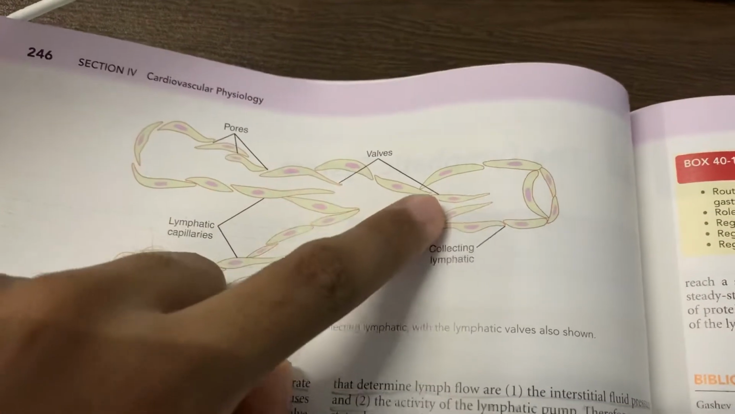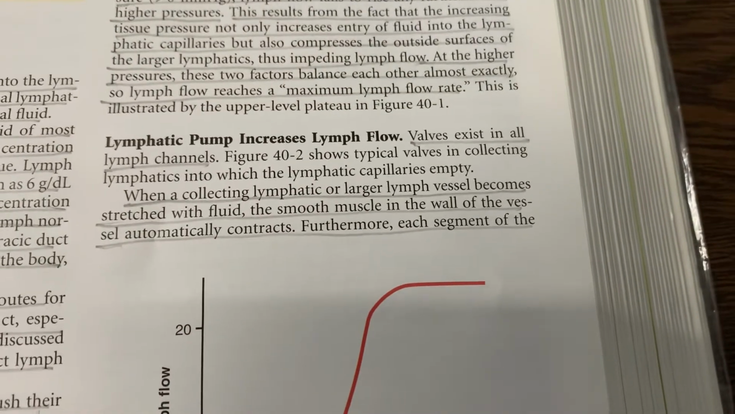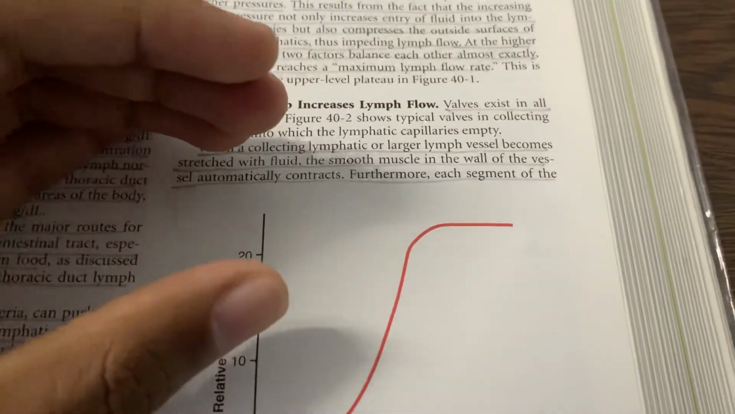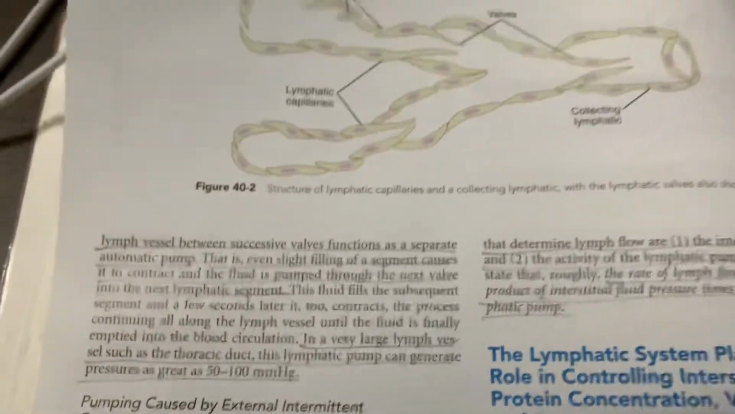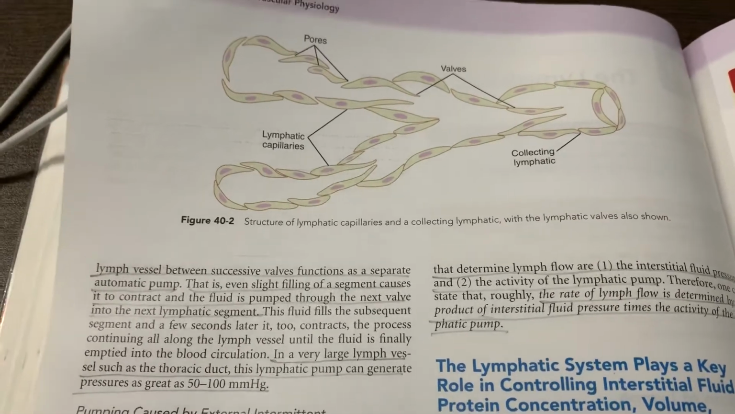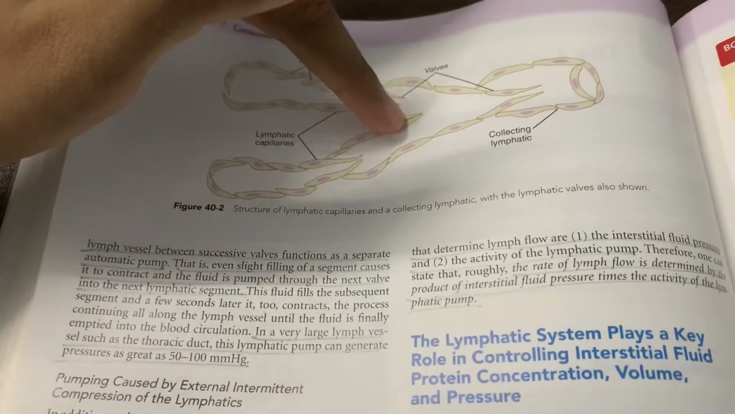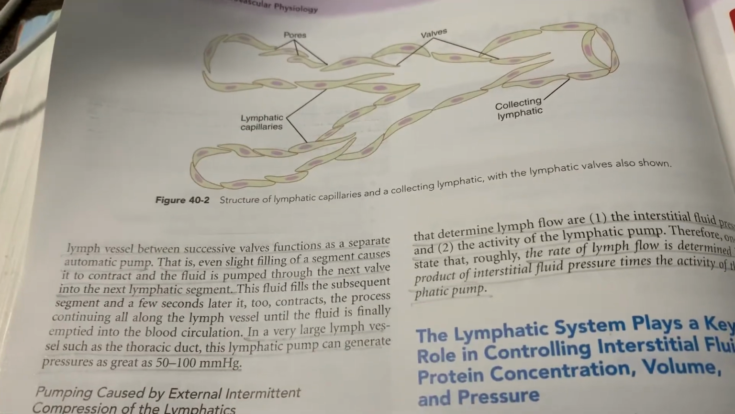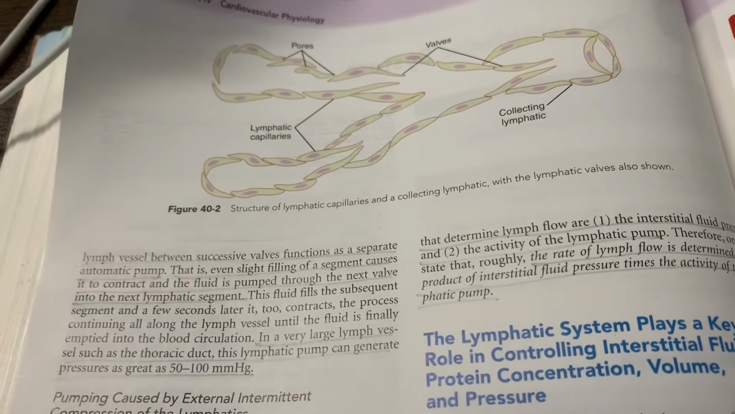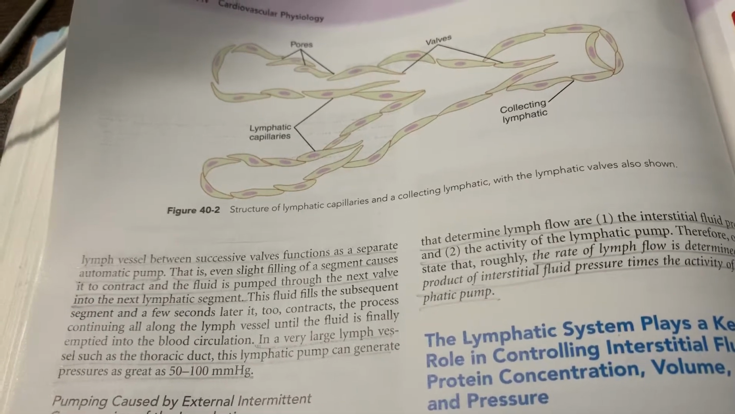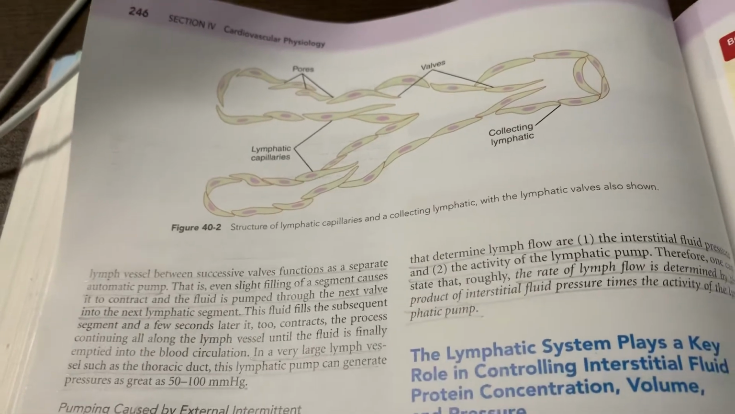Lymphatic pump increases the lymph flow. Valves exist in all lymph channels, as you can see here. So when a collecting lymphatic or larger lymph vessel becomes stretched with fluid, the smooth muscle in the wall of the vessel automatically contracts. Furthermore, each segment of the lymph vessel between successive valves functions as a separate automatic pump. That is, even slight filling of a segment causes it to contract, and the fluid is pumped through the next valve into the next lymphatic segment. This repeats, and in a very large lymph vessel such as the thoracic duct, the lymphatic pump can generate pressures as high as 50 to 100 mm of Hg.